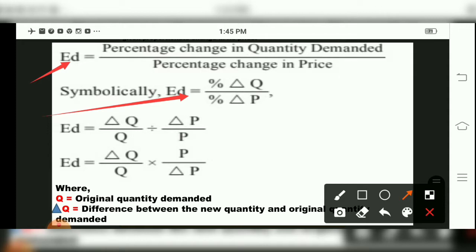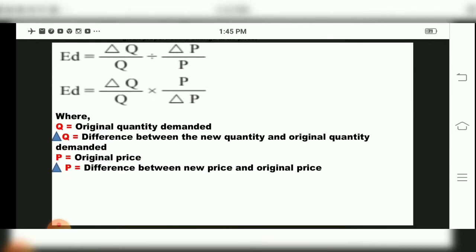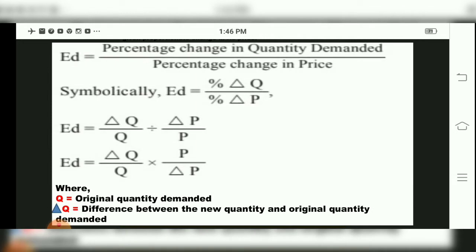So where Q stands for original quantity demanded, delta Q is the difference between new quantity and original quantity demanded, children. And P is the original price, and delta P, or change in P, is the difference between new price and original price. So again we will see what is price elasticity of demand, children.